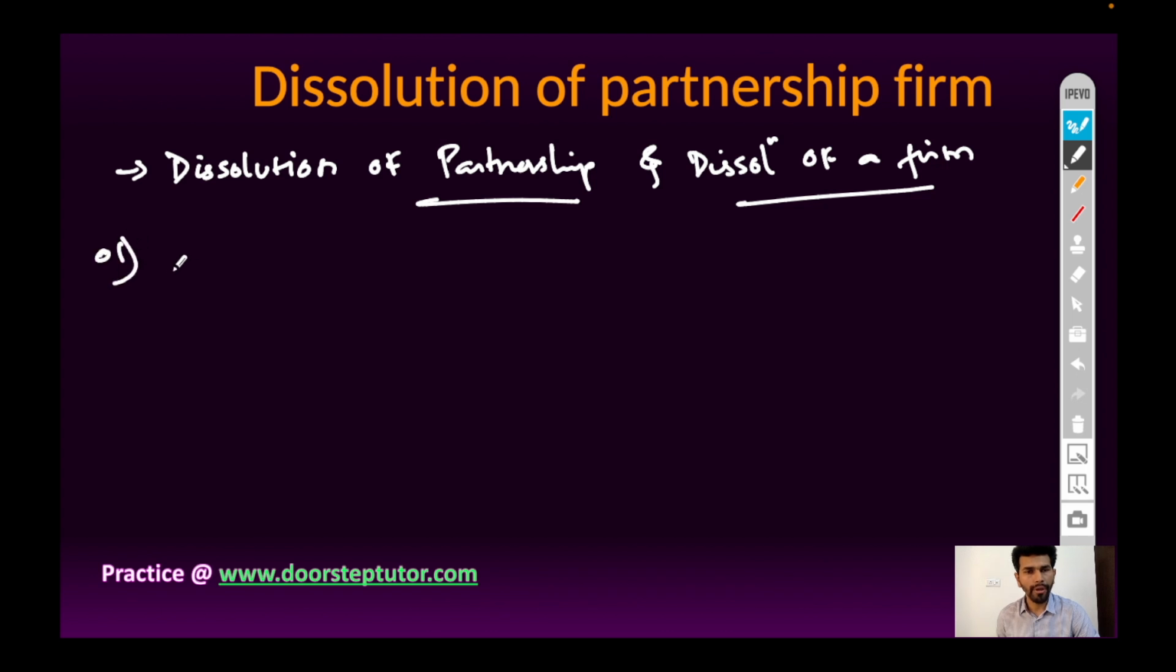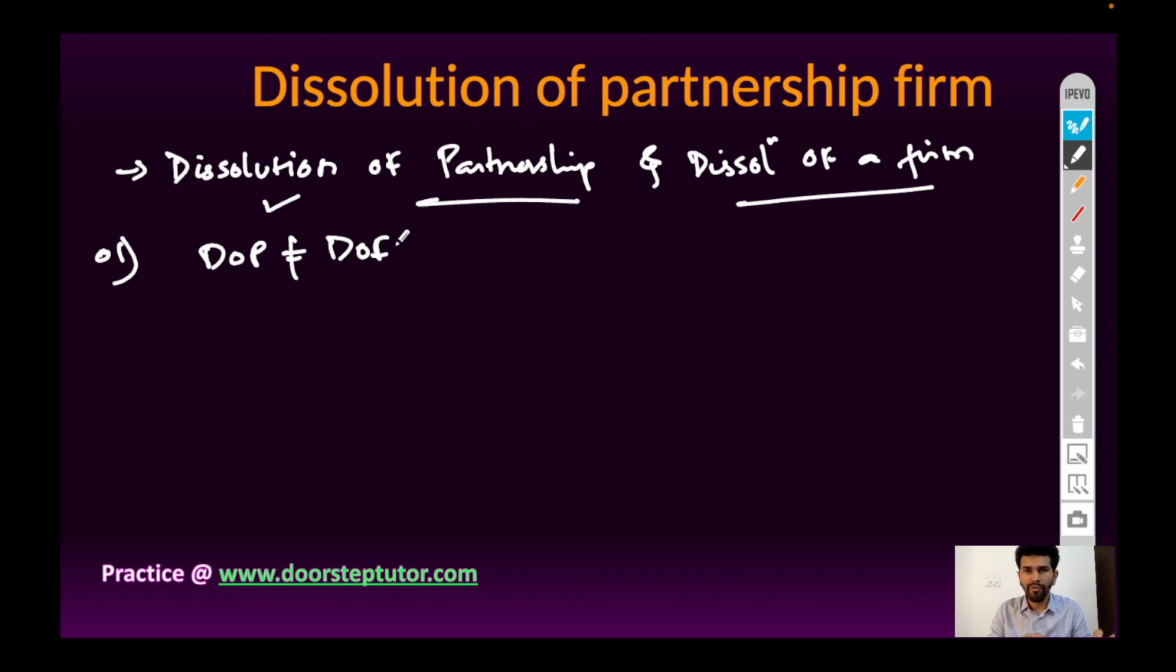So the first point is that dissolution of partnership will not result in dissolution of a firm. It means if there are many partners in the business, and one of the partners is retiring, there will be dissolution of the partnership relationship with the retiring partner, but it will not result in dissolution of the firm. So dissolution of partnership is not similar to dissolution of firm. There is a difference between both the terms.